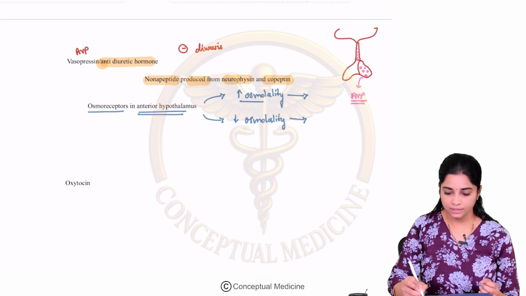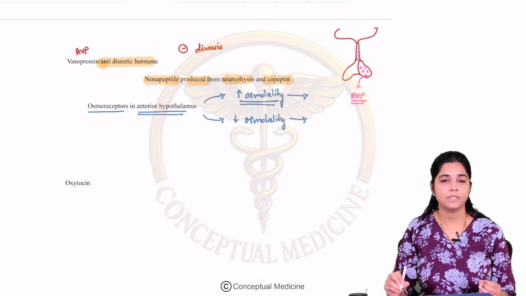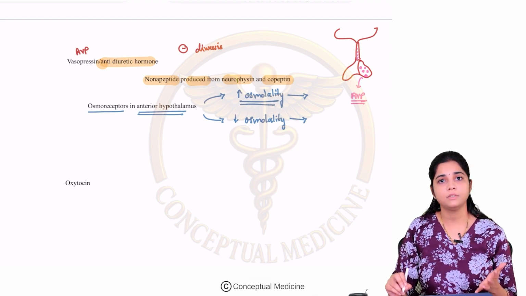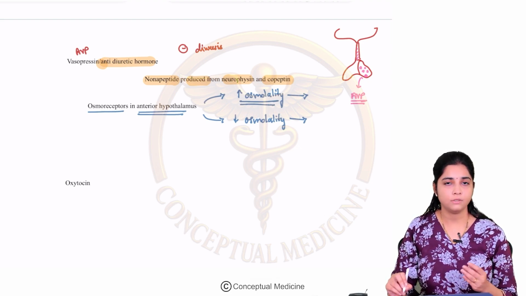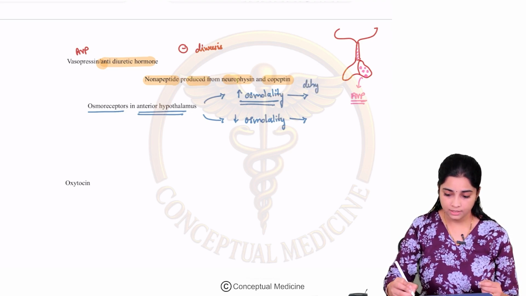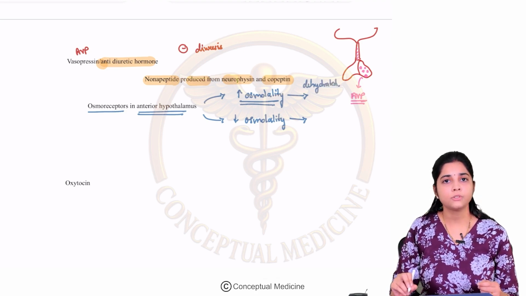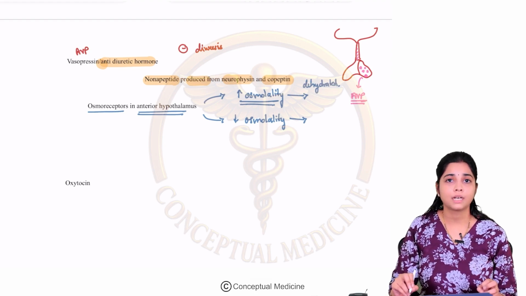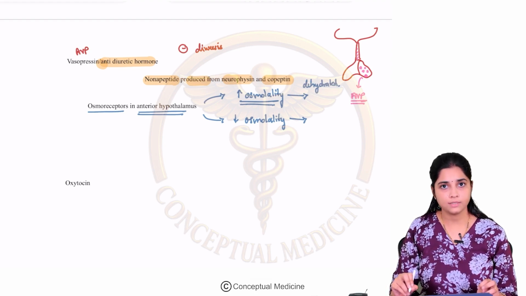Whenever there is an increase in the plasma osmolarity, normal is around 280 to 295, if it increases, it means the patient is dehydrated. Do you want to conserve water or do you want to diurese? You want to conserve water, right?